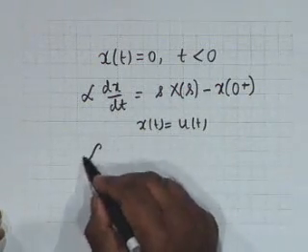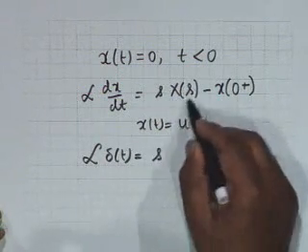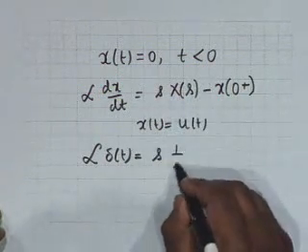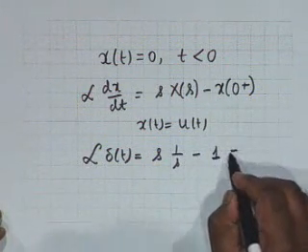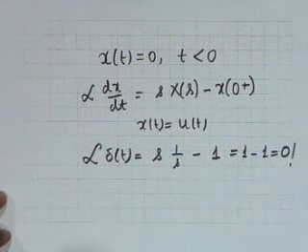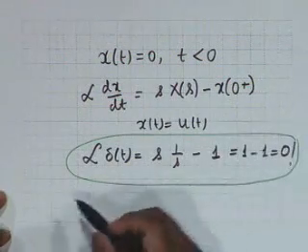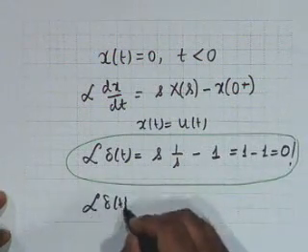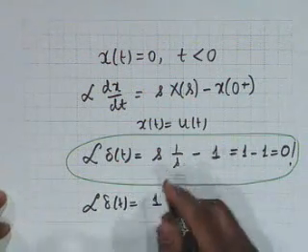then Laplace of dx dt, meaning Laplace of delta t, should be equal to s times Laplace of x of s, which is 1 by s, minus u of 0 plus, which is 1, and therefore it should be equal to 1 minus 1 equal to 0. Where is the fallacy? On the other hand, we know that Laplace of delta t is equal to 1 if we integrate directly.